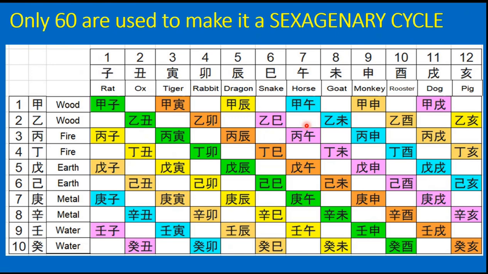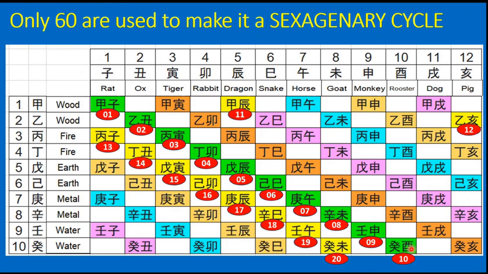So now let's see how these are made into serial order. The first year of the sexagenary cycle will be this one, that is wood rat. The second year will be wood ox. The third year is fire tiger. The fourth year is fire rabbit. The fifth year is earth dragon. The sixth year is earth snake. The seventh year is metal horse. The eighth year is metal goat. The ninth year is water monkey. The 10th year is water rooster.